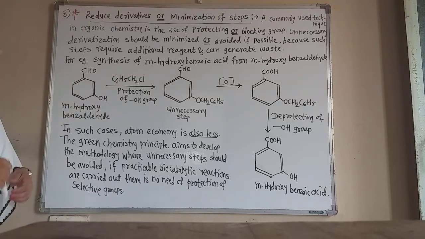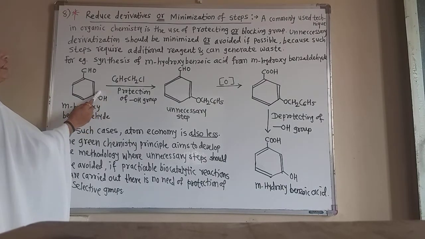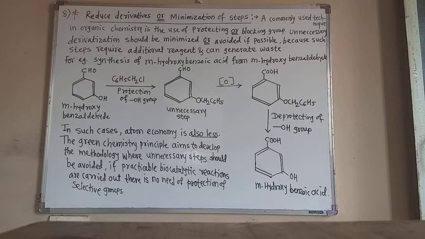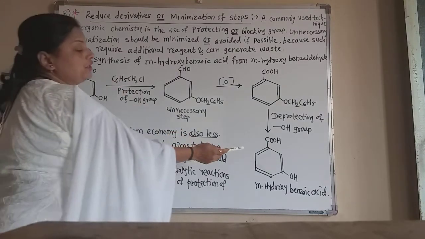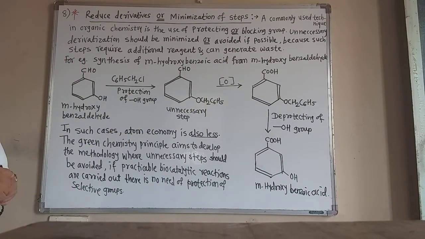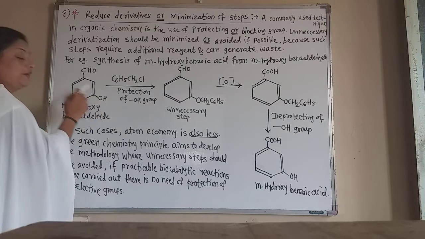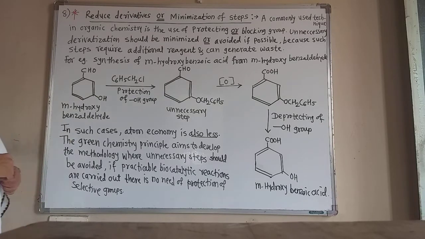But for that, we have to first protect this meta position hydroxyl group, and then we can convert this benzaldehyde group into the benzoic acid group. For protecting or blocking this hydroxyl group, we use an additional reagent.